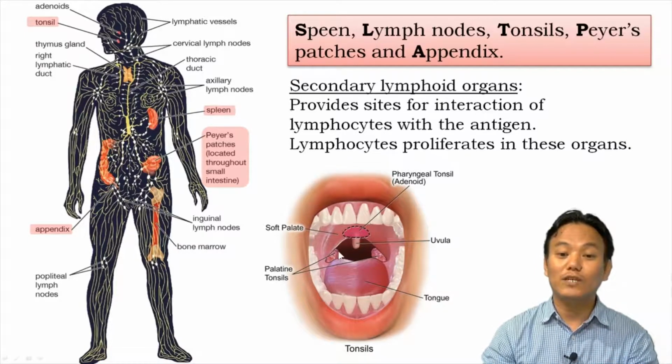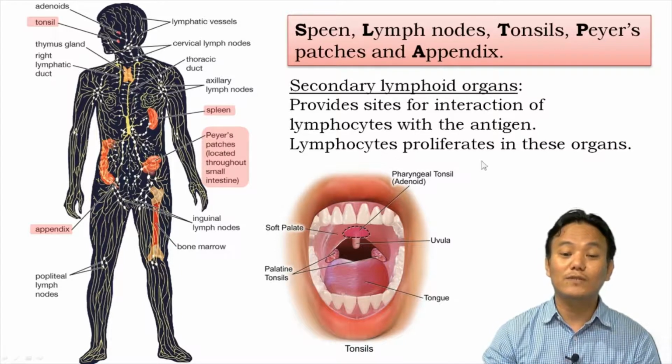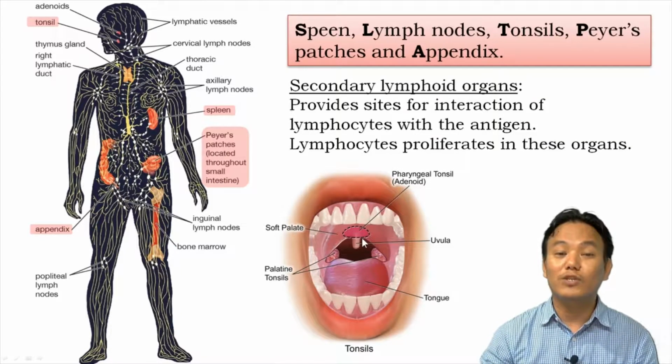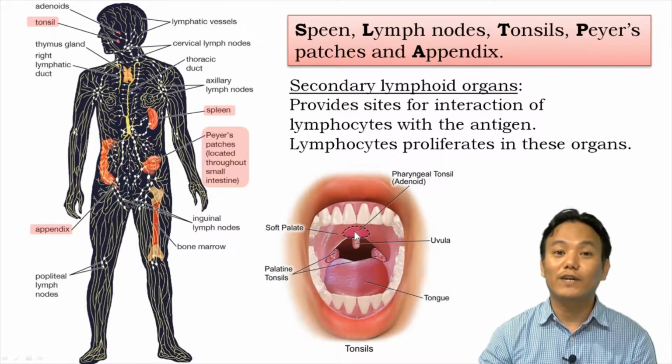So this interaction could lead to inflammation, right? When the lymphocytes start fighting with the pathogens, or when lymphocytes react with the antigens, what happens? Inflammation happens. So the doctor will look within your mouth and see whether inflammation has occurred or not. If inflammation is there, it shows the sign of infection.